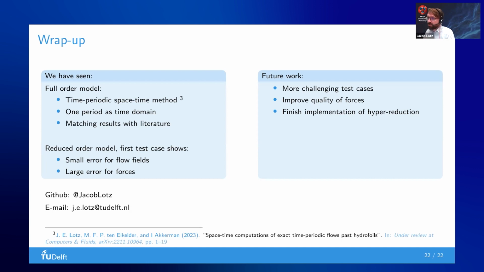We really have to apply this to more challenging test cases to see what the potential is, improve the quality of the forces, and finish the implementation of hyperreduction. I think we can have speed ups up to 500 if we get this.